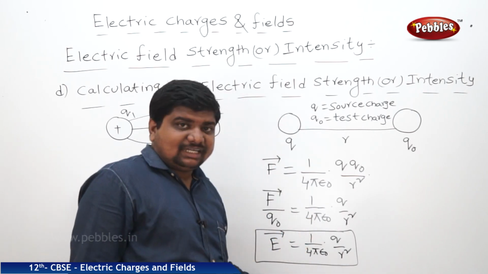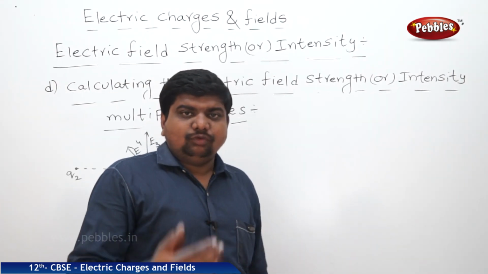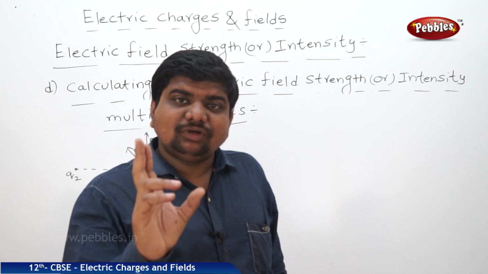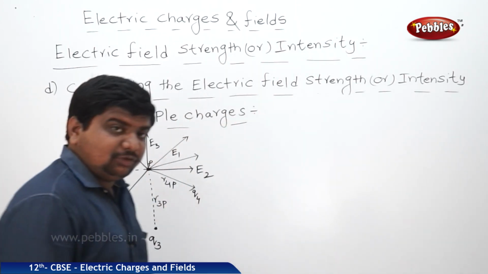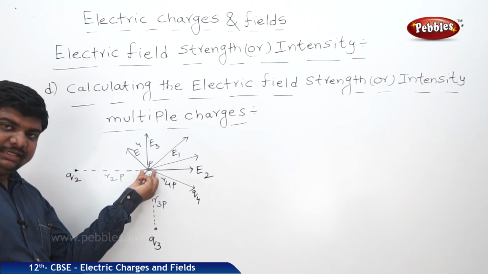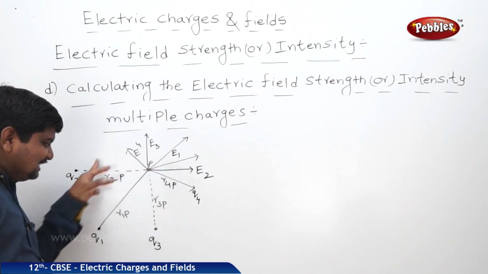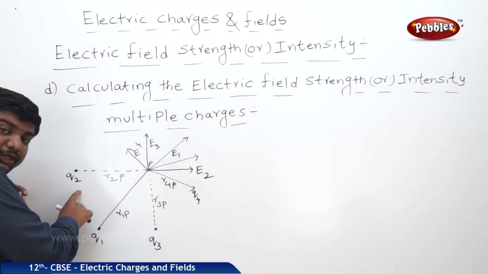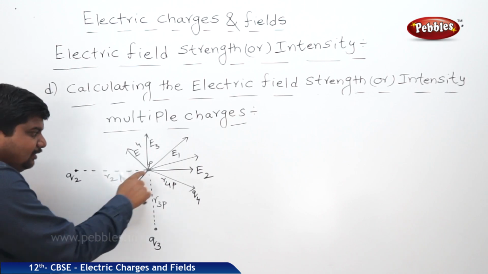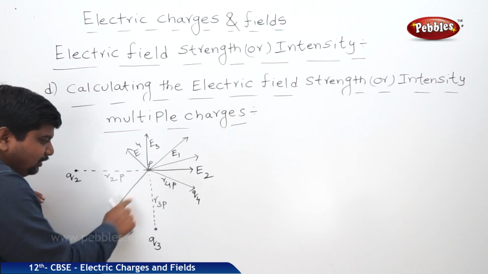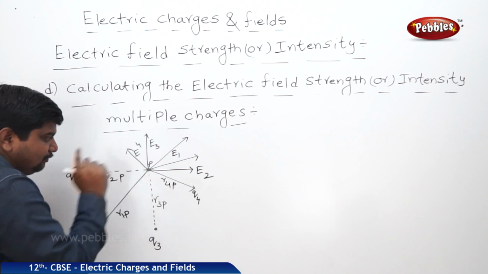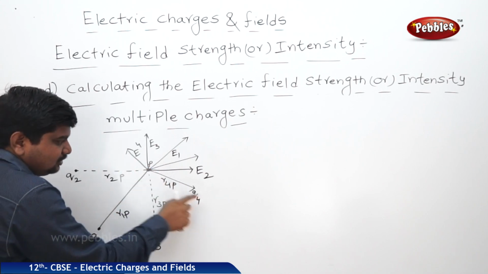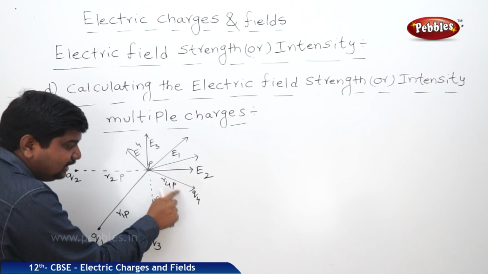If this is for the multiple charges, it will be like this. Now we are going to discuss about the electric field strength or intensity due to the presence of multiple charges within a given space. Multiple charges are located like this. This is the point P. With respect to this point P, there are many charges distributed over a region at finite distances in all directions. There is a charge Q2 which is at a distance of R2P from the position P. There is a charge Q1 which is at a distance of R1P from P. There is a charge Q3 which is at a position R3P from P. Charge Q4 is at a position R4P from P.